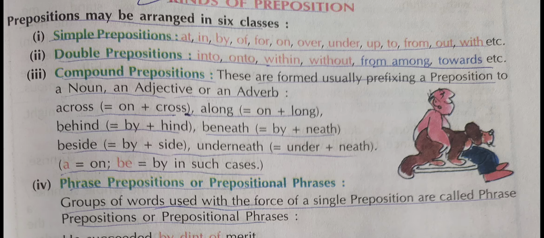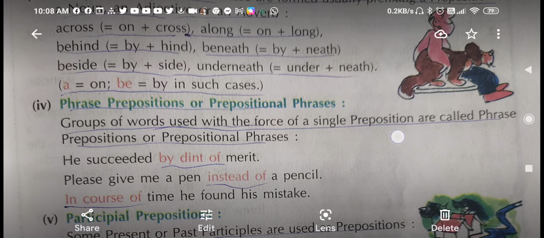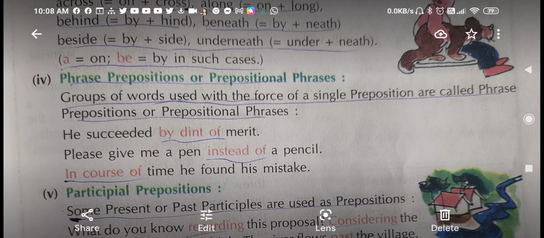Behind, in the same way, behind, beneath, beside. Actually, it here means by the side of, or behind, underneath.